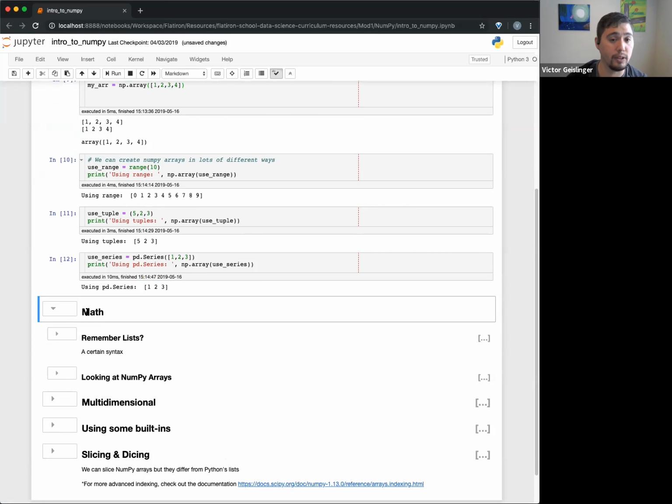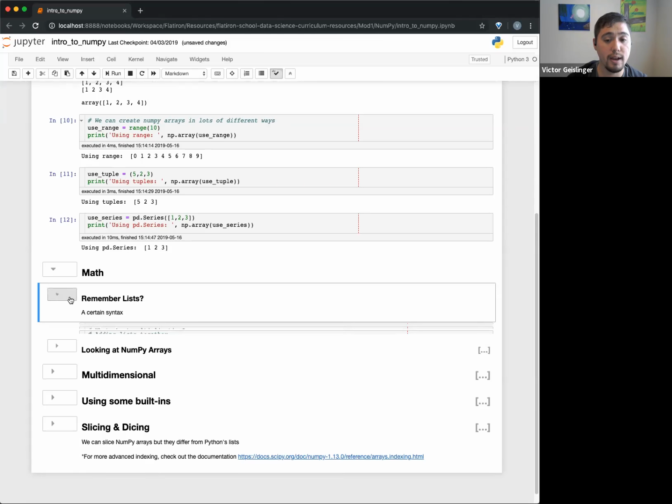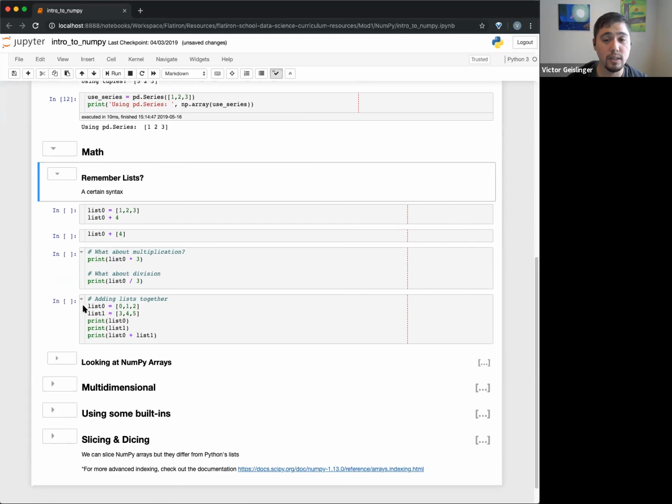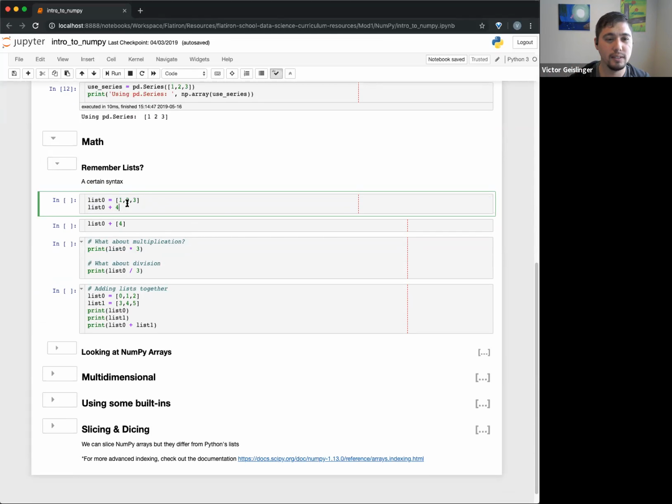Okay, so we got a new little function called an array. What can we do with it? One thing we can do is look at how lists work. This is a good comparison of why we can use arrays versus a list. In a list here, I just have a normal Python list. Can I add 4 to it? If I have a list of 1, 2, 3, 4, and I add 4, will this work?